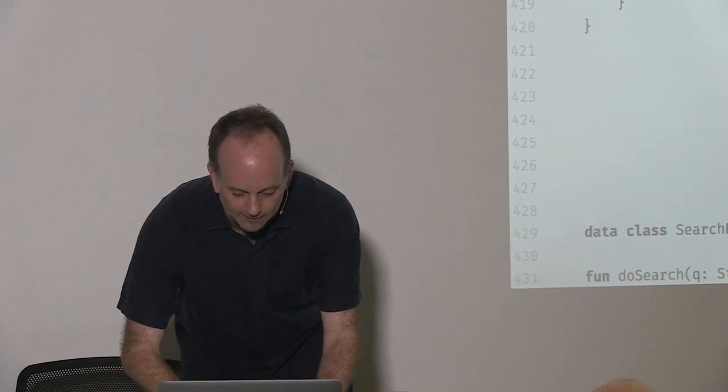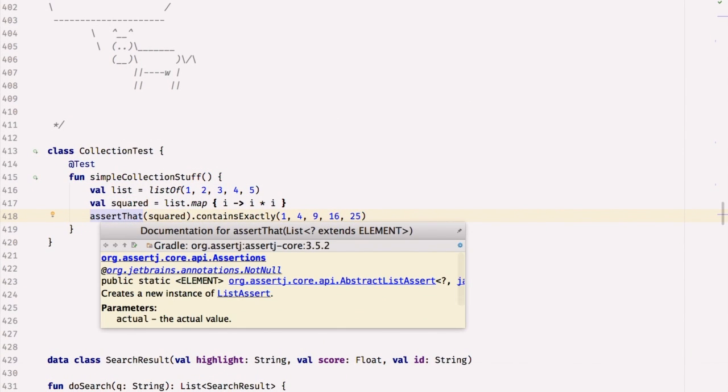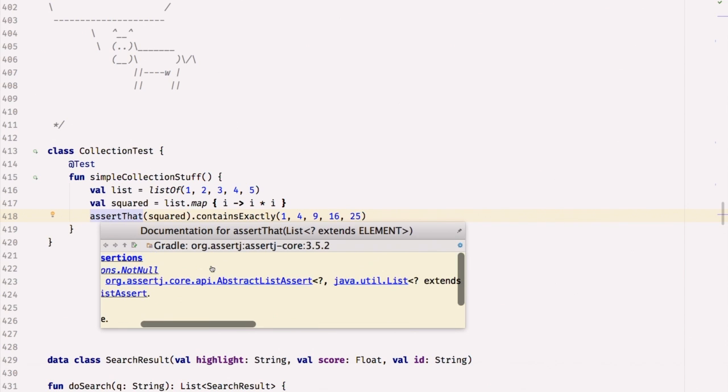If we look at what method call we're calling here, it's almost completely incomprehensible, but it's an abstract list assert which is expecting a Java util list. So this is one of the really exciting things for me about using Kotlin's collections, in that they are completely transportable and transferable to Java libraries and Java code.